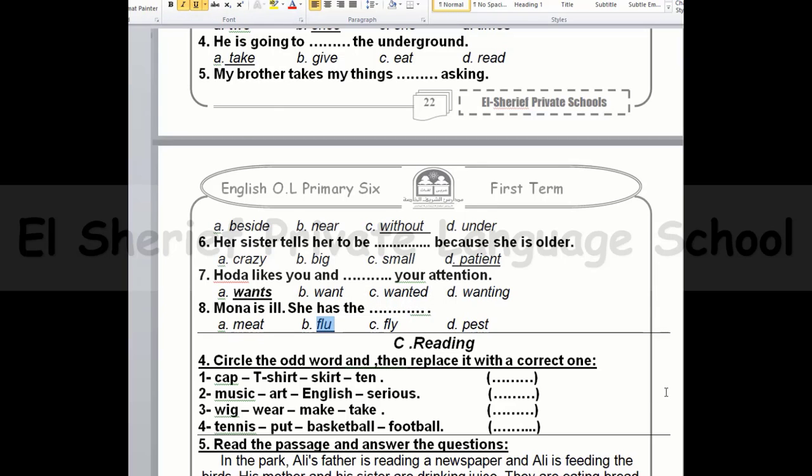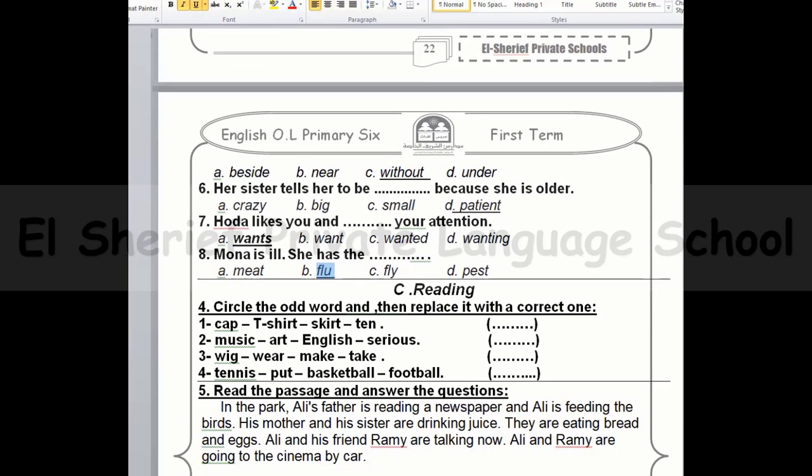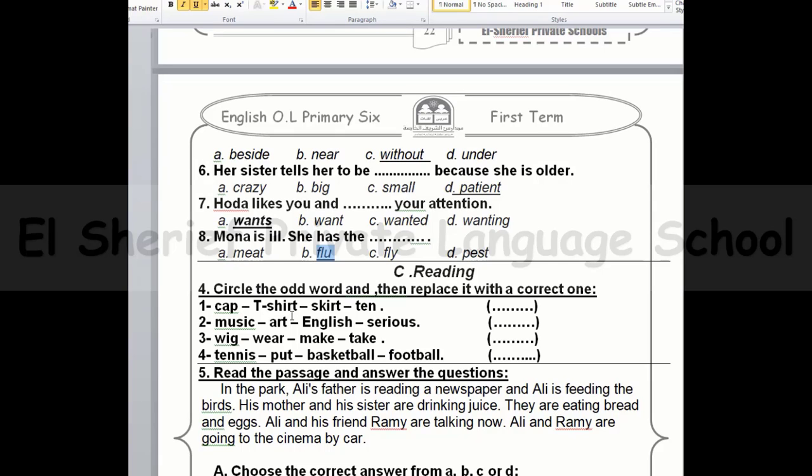Circle the odd word. Number 1, cap, t-shirt, skirt, tin. So we're gonna circle or underline the word tin, and you can write shoes. Number 2, music, art, English, serious. Here we have subjects, but serious is not a subject, so underline serious and write maybe Arabic.